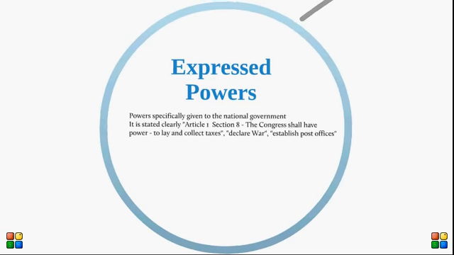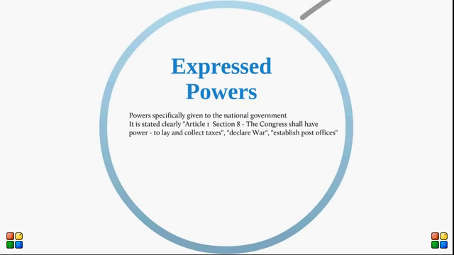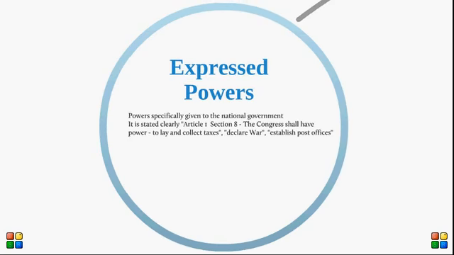Expressed powers. Expressed powers are powers that are specifically given to the national government, as laid out by the Constitution. For example, it is clearly stated in Article 1, Section 8, "The Congress shall have power to lay and collect taxes, declare war, and establish post offices."